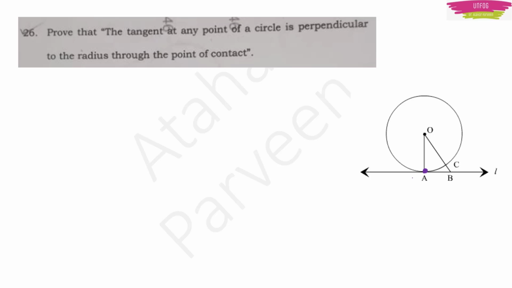That you have to prove. Okay. So in case there is a tangent here, then this will be the point of contact, right? If you draw the radius like this to this point of contact, then this will be 90 degrees.